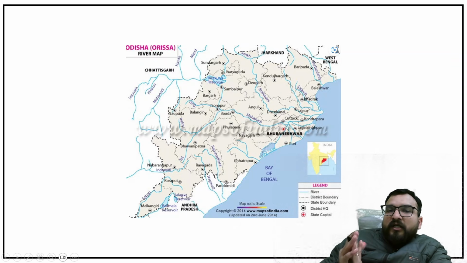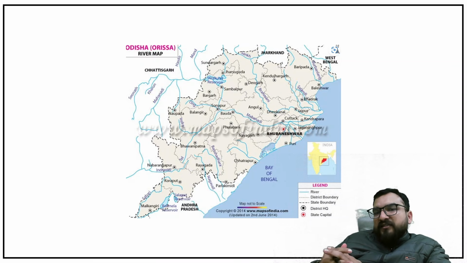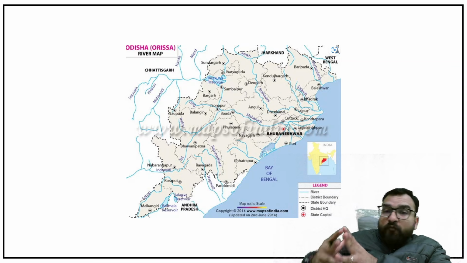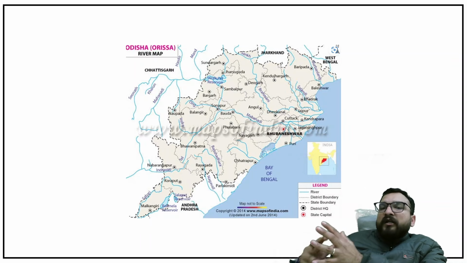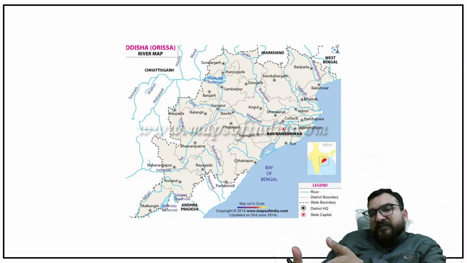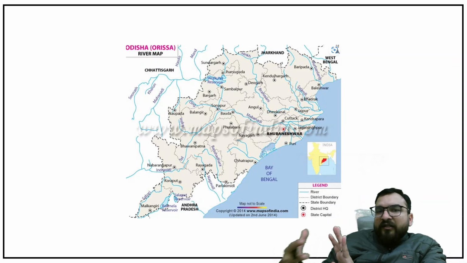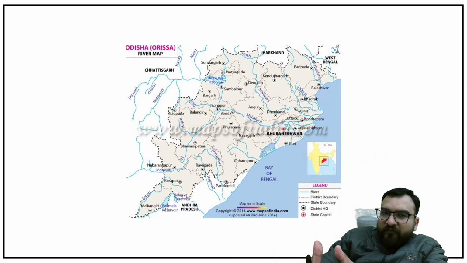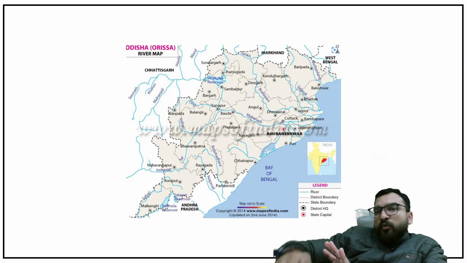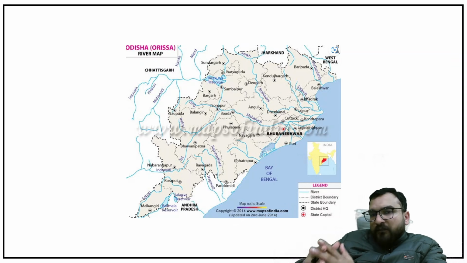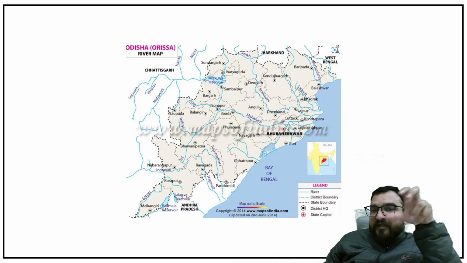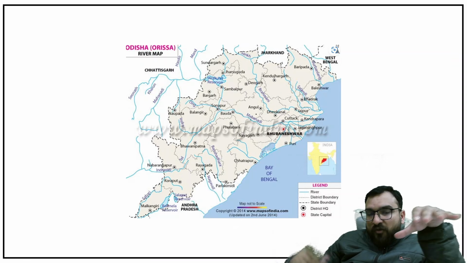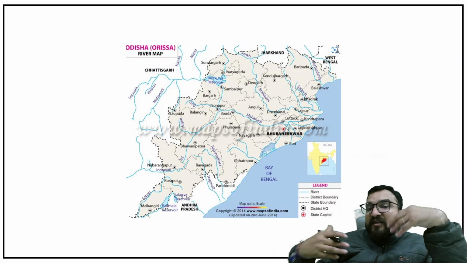Next, when you will be doing the national parks, again I am saying this national parks, your environment faculty will be dealing in much better way because that is their area to see. But even if you want me to do these national parks as well, I'll be making this a separate video. I'll see to it that I can make a separate video about the national parks as well. But whoever will be teaching you about the national parks, try to have this mindset that over here, near around Mahanadi, how far that national park is. If that national park is included in this Mahanadi river already passing through that national park as well or not. Like this you have to see.